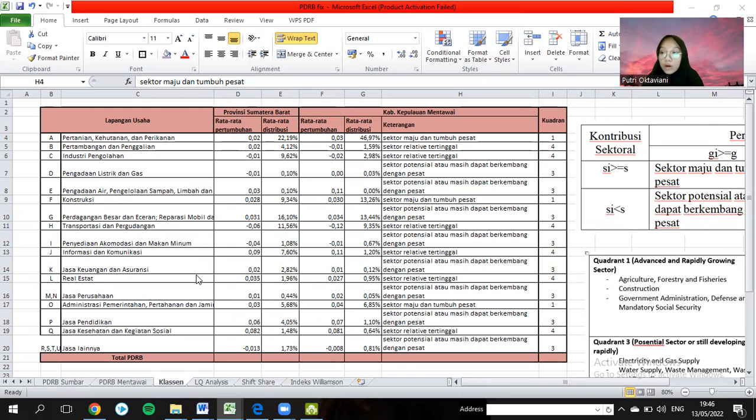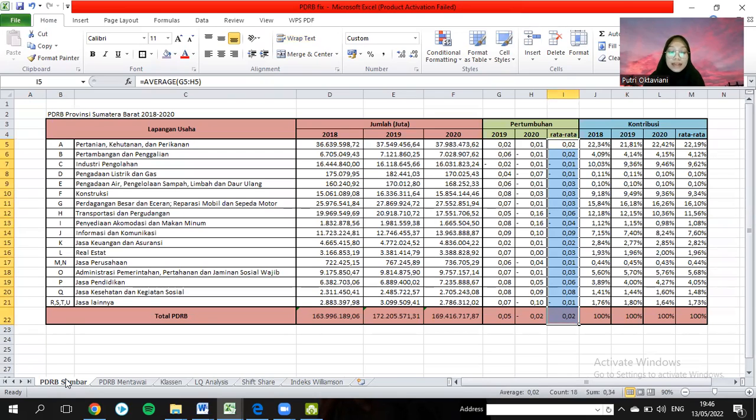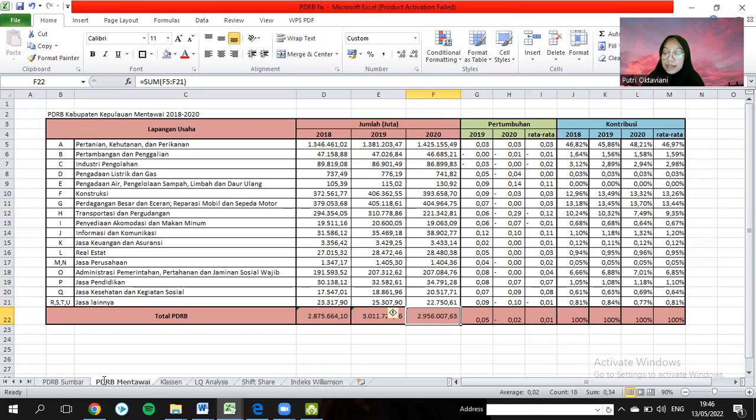So before we discuss typology, we must have PDRB data, product domestic regional brutto, or gross regional domestic product, in West Sumatra province and also in Mentawai City.